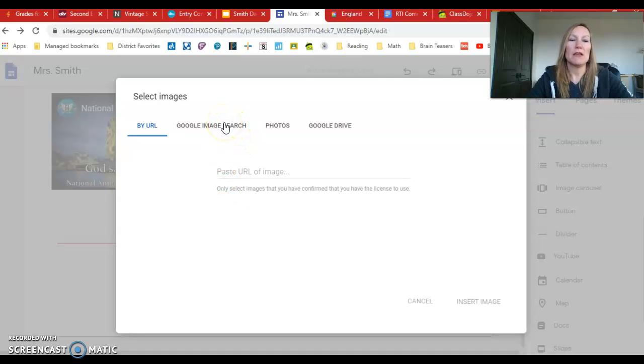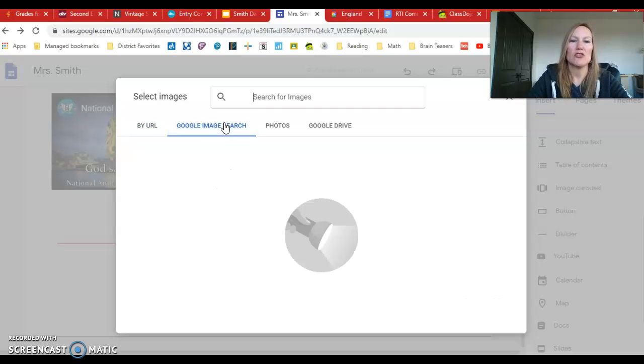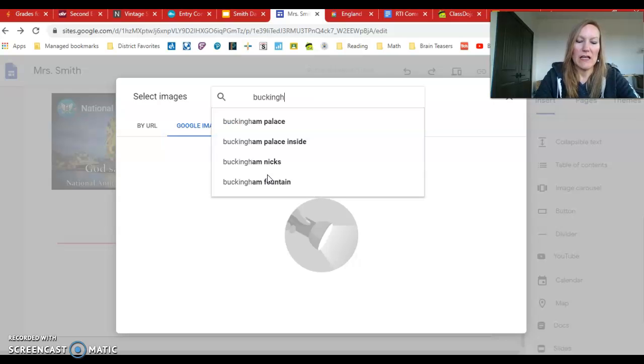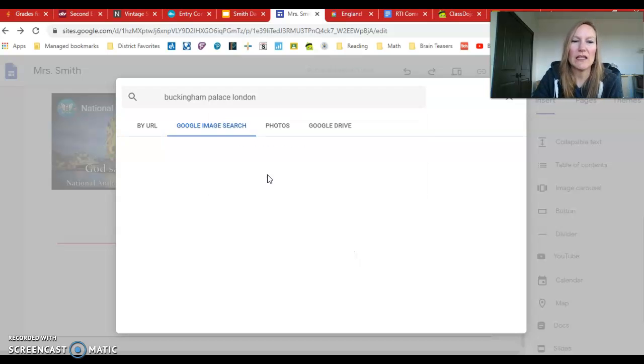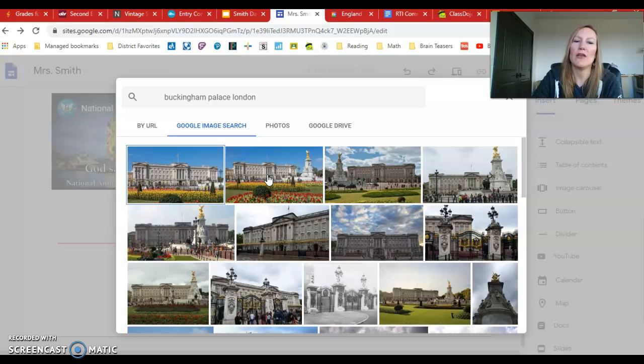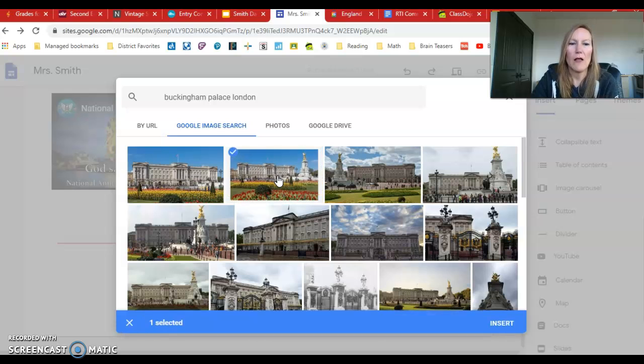Okay, so selecting one means I'm going to do a search. Now, I happen to know, because I've been to England, that one of the things that you definitely want to see is Buckingham Palace. So I'm going to type that in. There we go, Buckingham Palace, and then I click enter. It's going to find lots of really beautiful pictures for me to choose from. I kind of like this one too because it doesn't just have Buckingham Palace. It has the cenotaph, which is this statue here. It's got some of the beautiful flowers. So I'm going to click on that one.